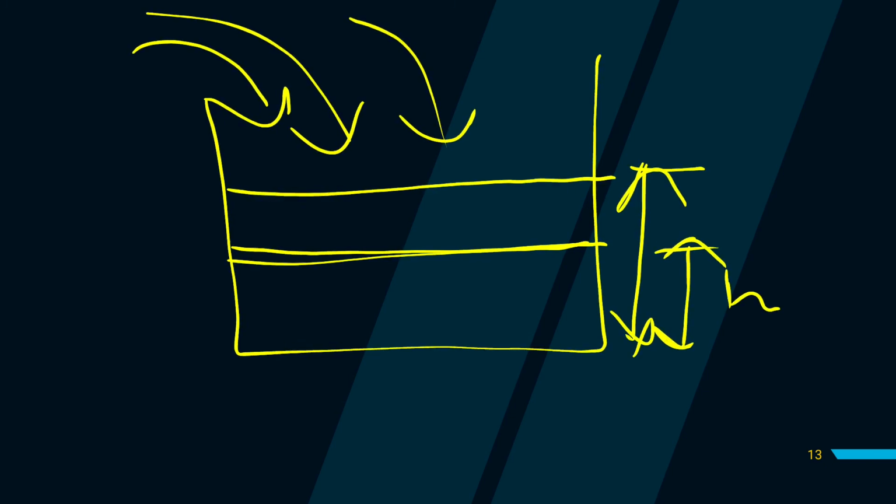Say this is capital H. So now what is the change in storage? Sorry, let's take another example.